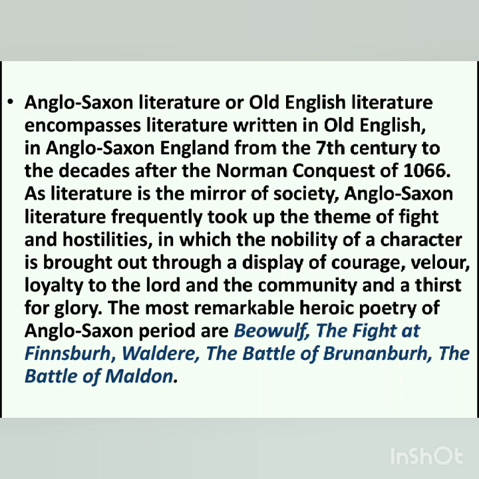So as literature is the mirror of society, Anglo-Saxon literature frequently took up the theme of fight and hostilities, in which the nobility of a character is brought out through a display of courage, valor, loyalty to the Lord and the community, and a thirst for glory. The most remarkable heroic poems of the Anglo-Saxon period are Beowulf, which is quite popular as well as important heroic poetry. And then there are the Fight at Finnsburg, the Battle of Brunanburh, the Battle of Maldon. So they are the examples of heroic poetry.